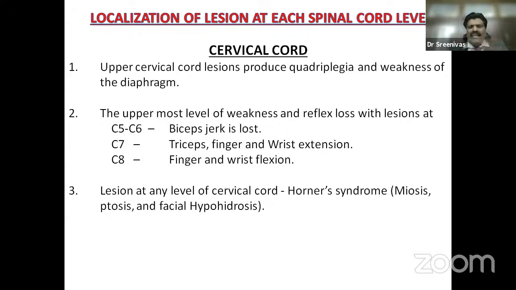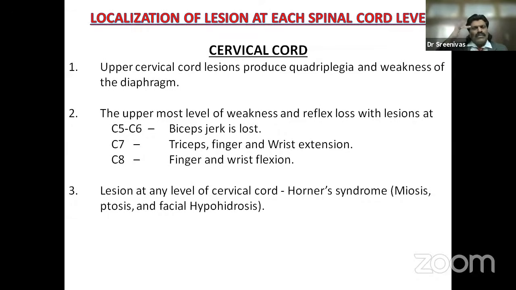So a lesion at any level of the cervical cord causes Horner syndrome. That is the sympathetic tract being affected. It produces miosis, ptosis, and facial hypohidrosis. The sympathetic tract causes dilatation of the pupil. So when the sympathetic tract gets affected, there's miosis.